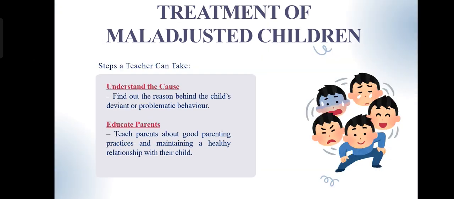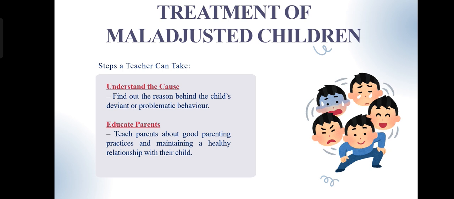So, finally, we can discuss treatment of maladjusted children. Once a child is diagnosed as maladjusted, our main goal is to help them regain emotional balance, confidence, and positive adjustment in home, school, and society. Remember, maladjustment is not a permanent condition. With the right understanding, environment, and guidance, every child can improve.